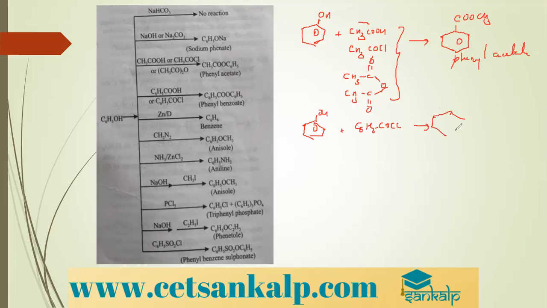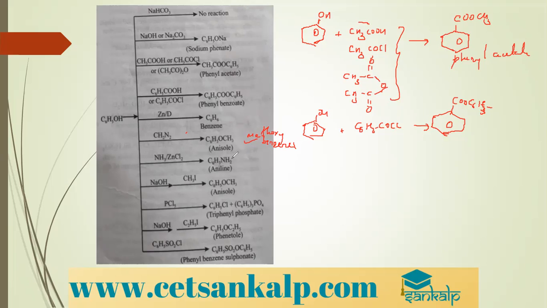I'll get phenyl benzoate, COOC6H5. With CH2N2, I get anisole. Methoxybenzene is called anisole, or you can name it as methyl phenyl ether also.